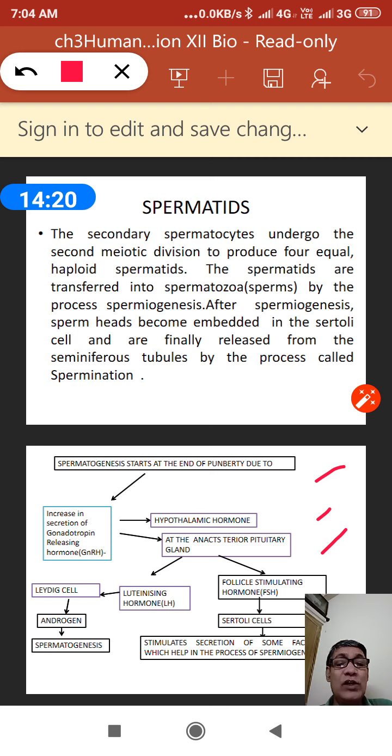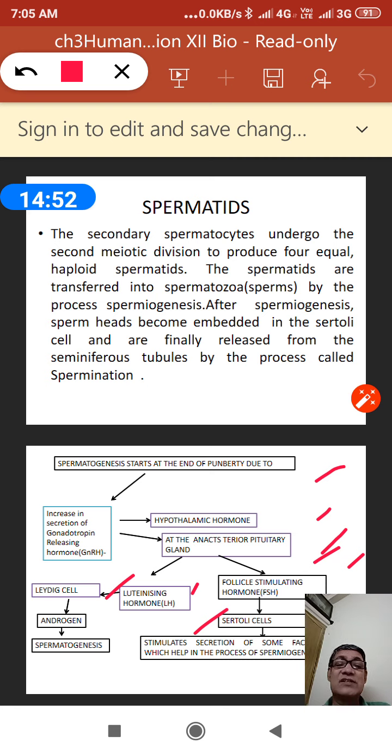There are two types of gonadotropin. One is luteinizing hormone, LH, and the second one is follicle stimulating hormone. The luteinizing hormone will act on the Leydig cell, as we have shown clearly, and the follicle stimulating hormone, FSH, will act on the Sertoli cell. How do they work?